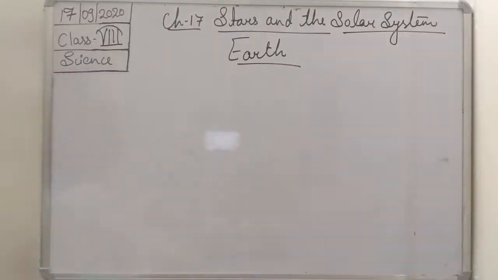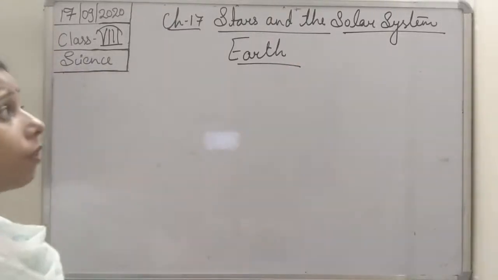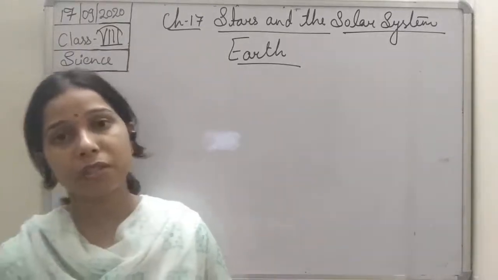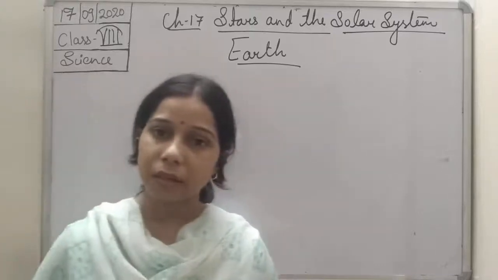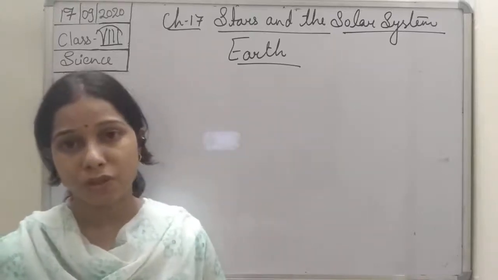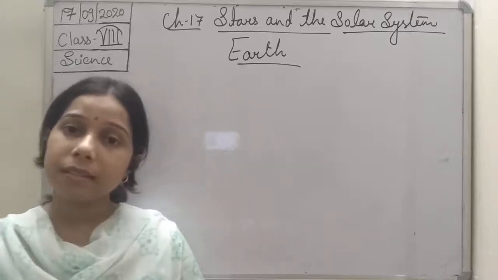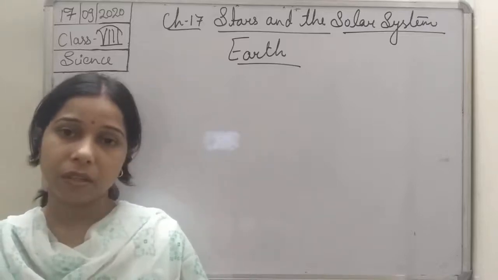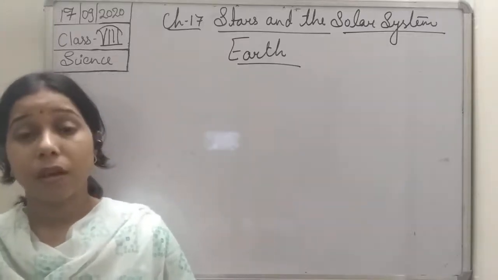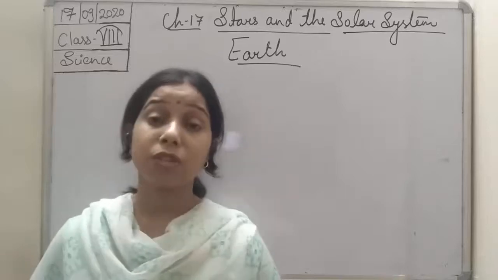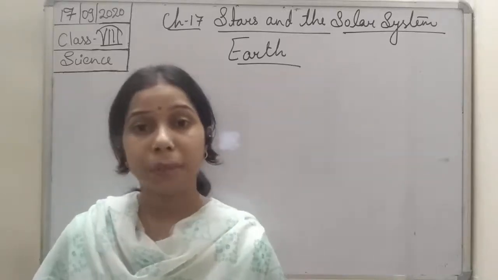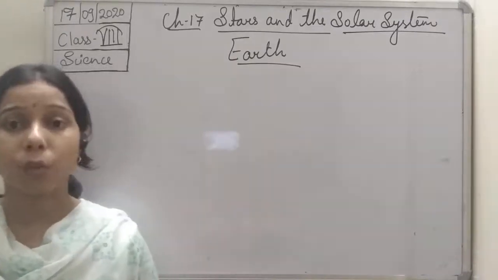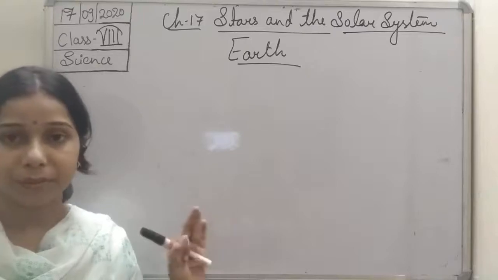Earth. If we talk about the Earth, students, when we see the distance from the sun, the Earth comes at the third position. Earth is the only planet which has life; the existence of life occurs only and only on Earth.